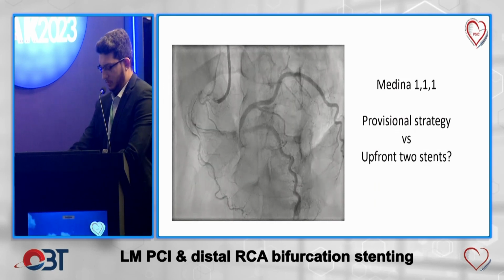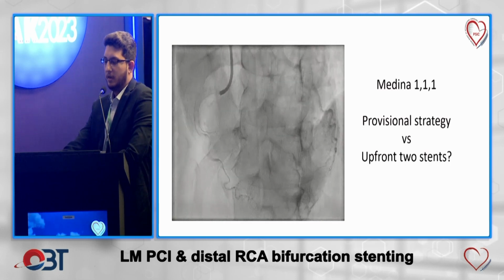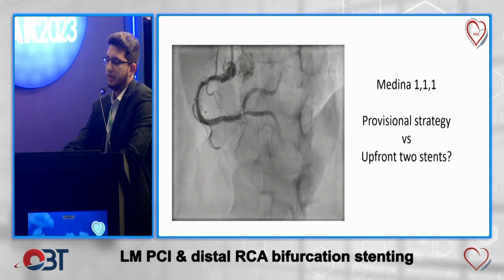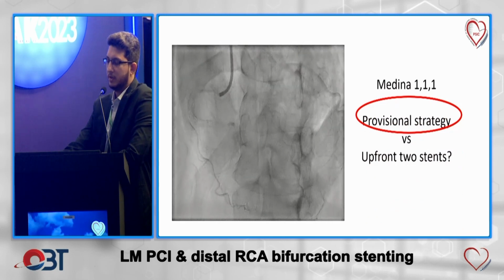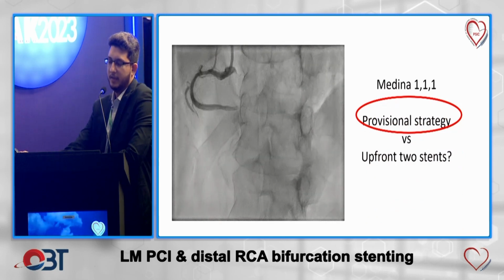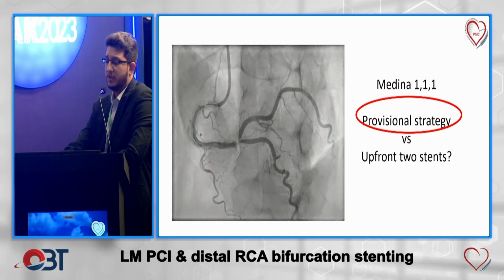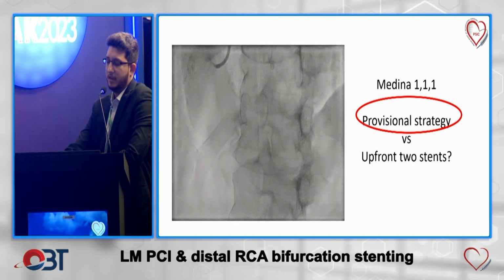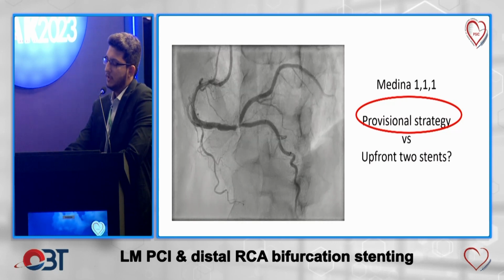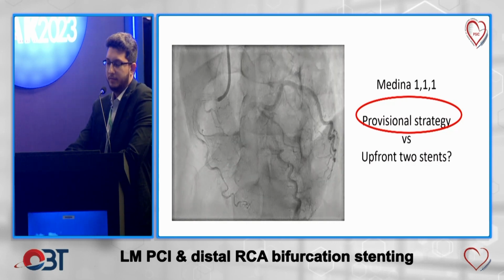So we decided to fix the RCA first. It has Medina classification 1,1,1, and a provisional stenting strategy was adopted as the PLV was of good size, but there was only ostium involvement with lesion less than 10 mm. So the provisional strategy was planned.